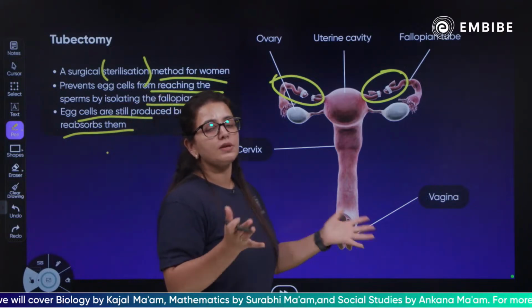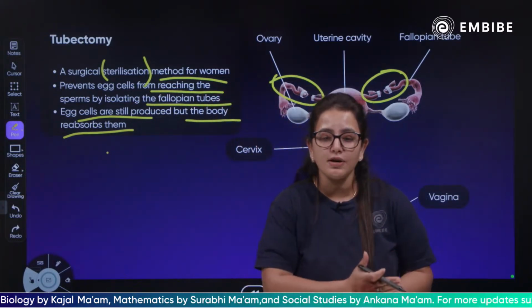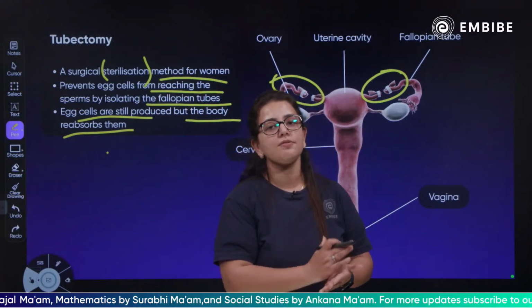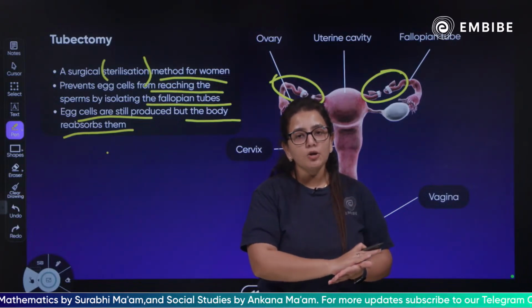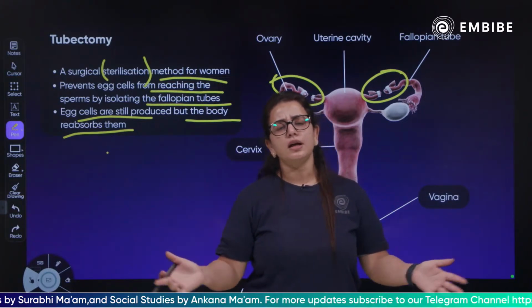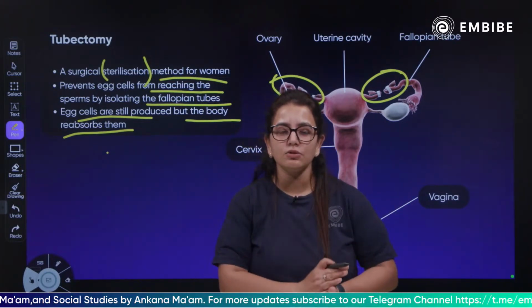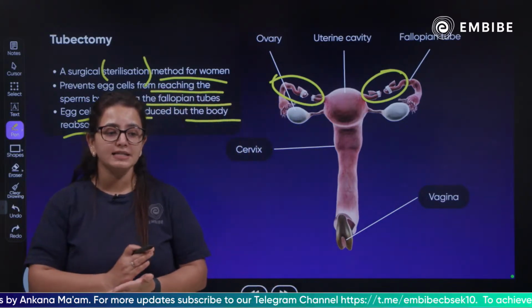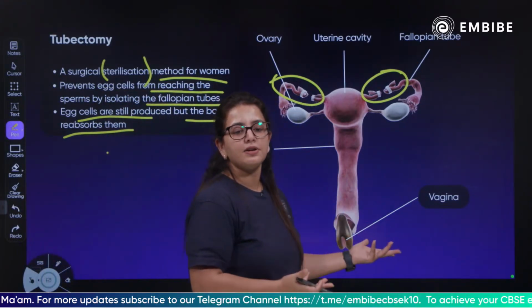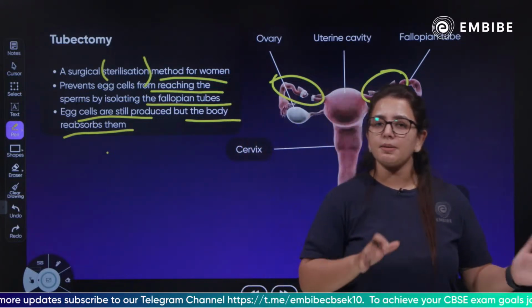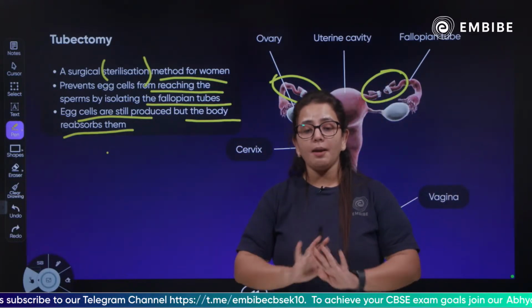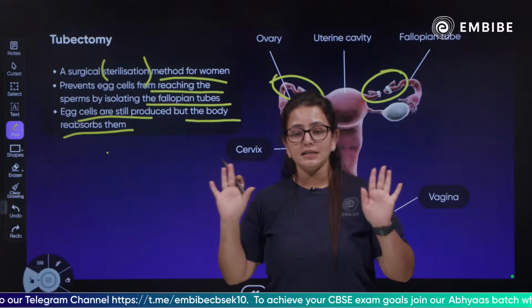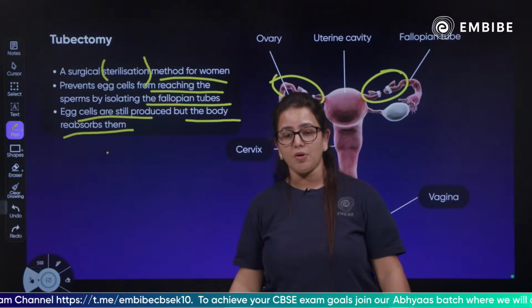Again, the hormones will work according to that. There will be no fertilization because with the surgical method we have tied up the fallopian tubes. The same cycle will go on. What is the reason to remove the uterus lining? It is the unfertilized egg. There is an unfertilized egg already. The menstruation will not be hampered because of the tubectomy. It is a normal procedure that will take place in the body.